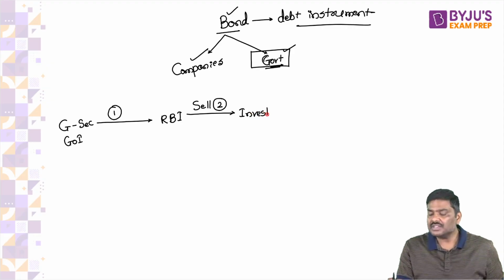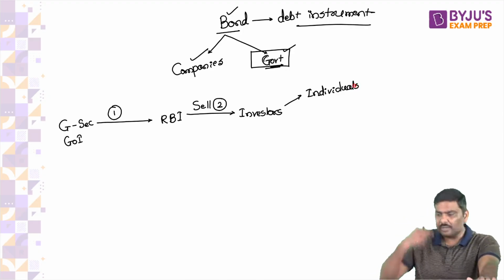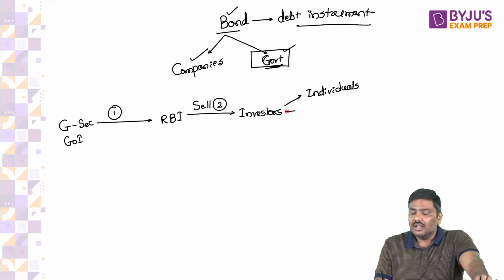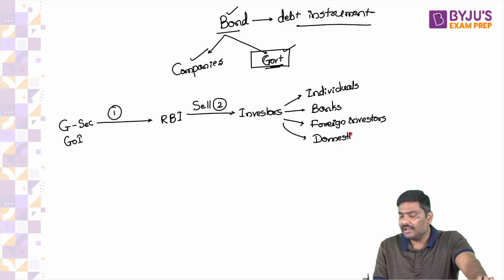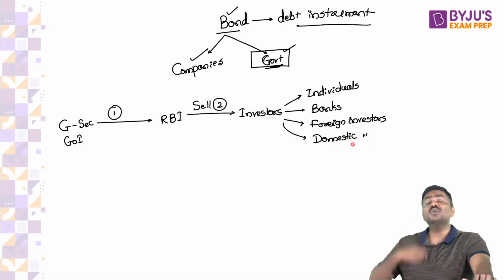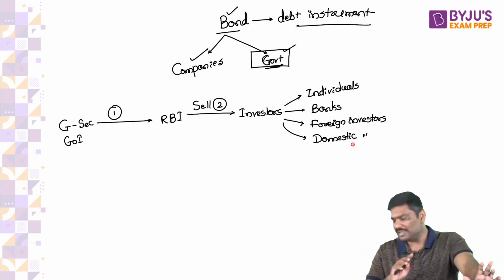Now, who can be investors in these government securities? Individuals such as you and me can purchase them. How? I'll tell you, have patience. Second, banks are allowed to purchase these government securities. Foreign investors are allowed to purchase these securities. And the fourth is domestic investors such as mutual fund companies, insurance companies, etc., who are also allowed to purchase these government securities.